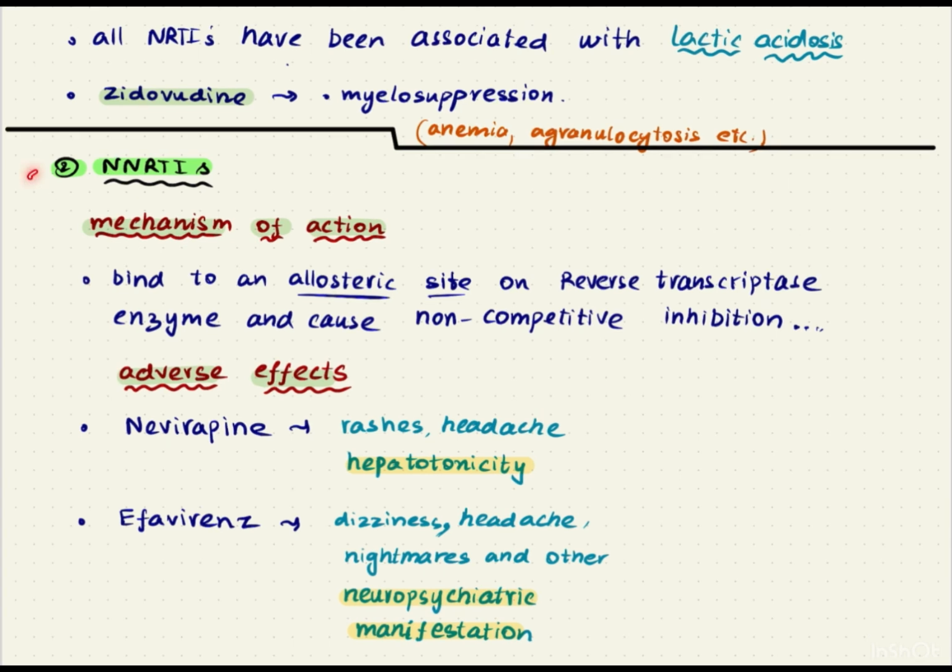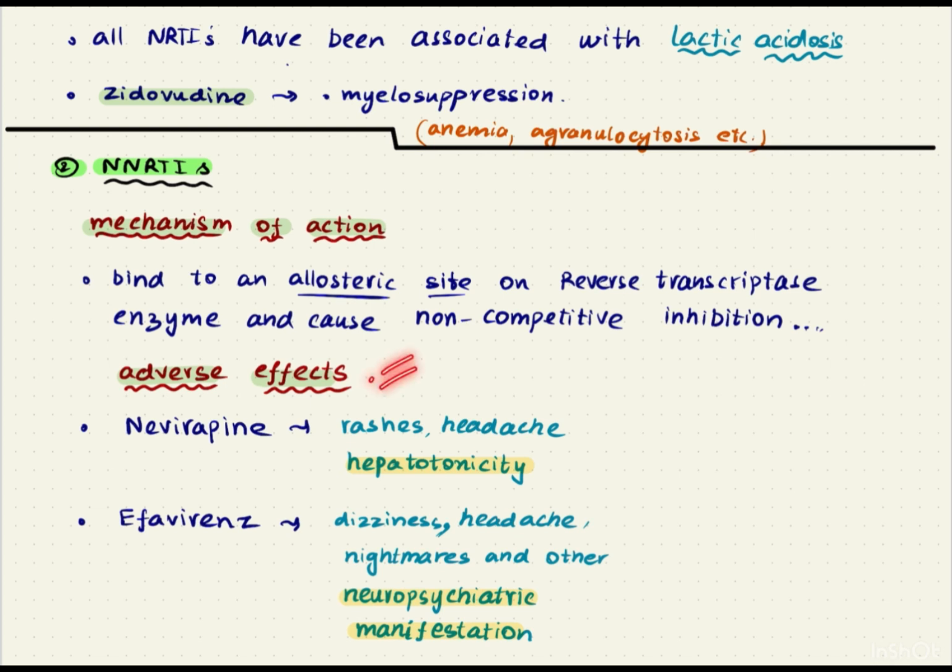Now let us talk about NNRTIs or non-nucleoside reverse transcriptase inhibitors. The mechanism of action of these drugs is different from that of nucleoside reverse transcriptase inhibitors. These NNRTIs bind to an allosteric site which is present on the reverse transcriptase enzyme and end up inhibiting that enzyme by the process of non-competitive inhibition. So this is the mechanism of action of NNRTIs.